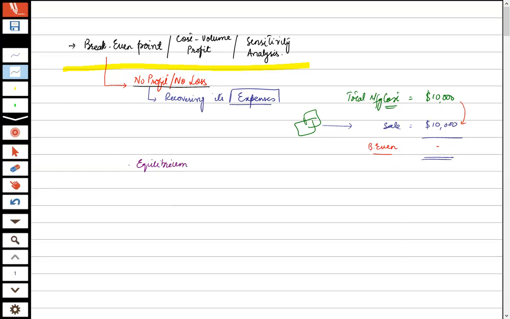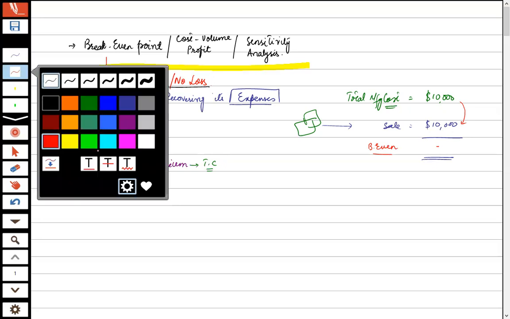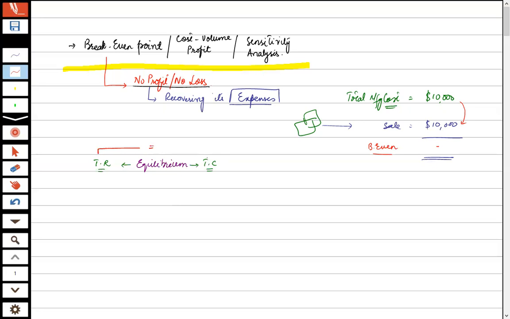What are these two things? Number one is total revenue and number two is total cost. Where the total revenue and the total cost of the organization become equal, that is known as the equilibrium point, or the break-even point, because these two forces are at rest, at a static position. Clear?